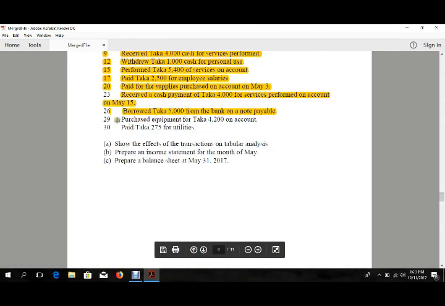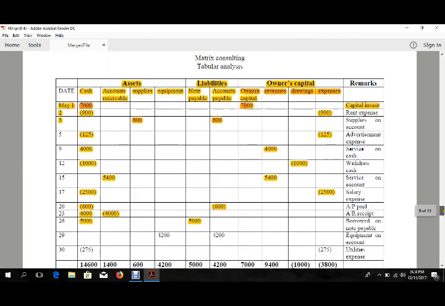The next one is that purchased equipment for 4,200 on account. Trixie purchased some equipment on 29th May. So we'll put this in the equipment section first, as she bought some equipment, so it will be an entry for equipment of 4,200, and she didn't pay the money as well, so it will be a liability of 4,200 in note payable.